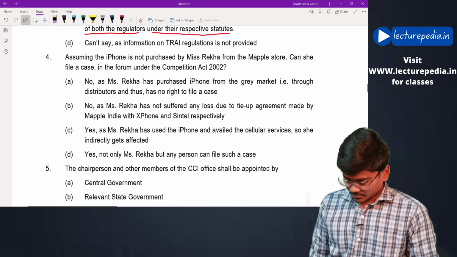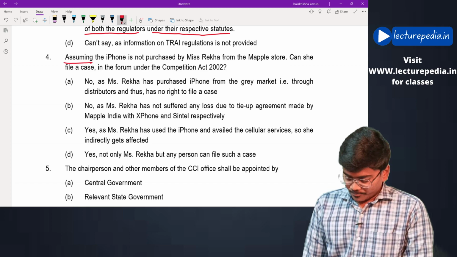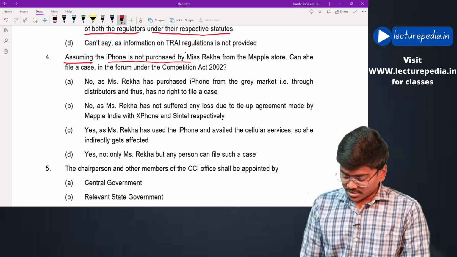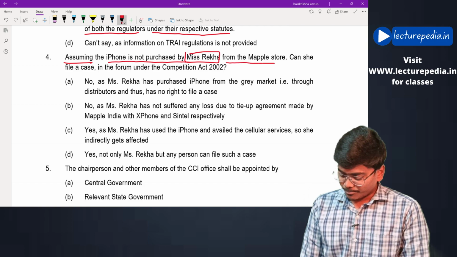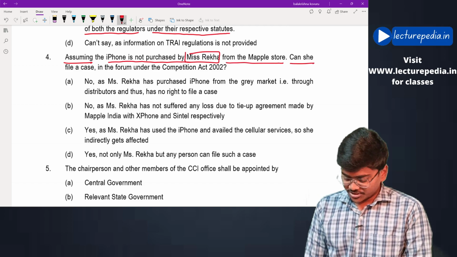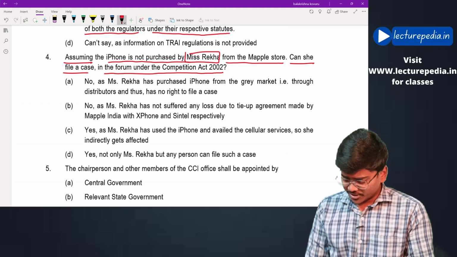Next, assuming the iPhone is not purchased by Miss Rekha from the Maple store, can she file a case in the forum under the Competition Act 2002?